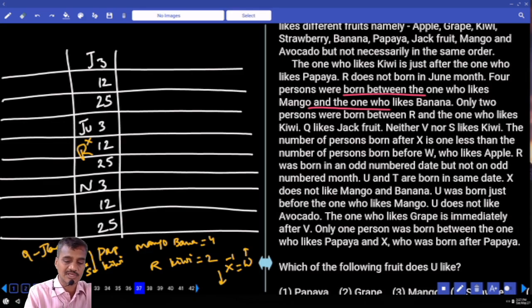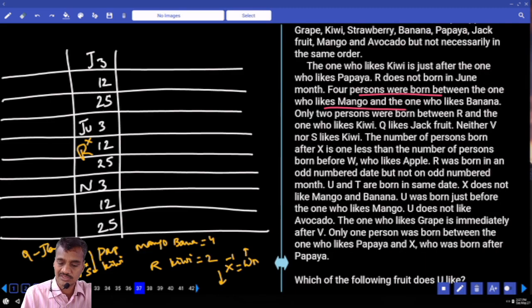W likes what? W likes apple. Then next one. R was born on an odd numbered date but not in an odd numbered month. R was born on an odd numbered date. Odd numbered date means either 3rd or 25th.